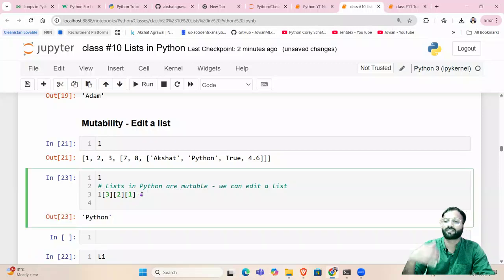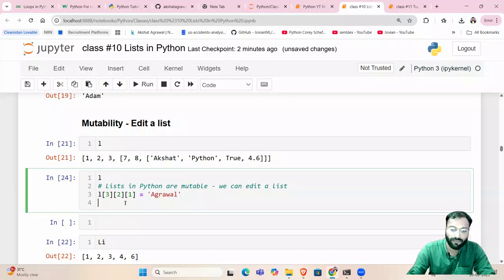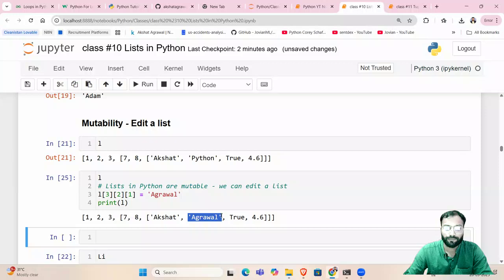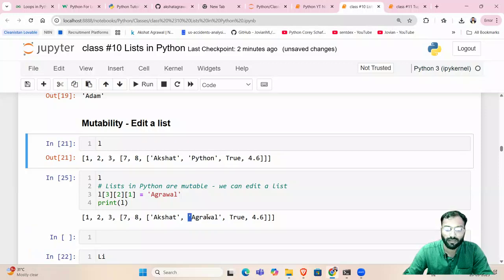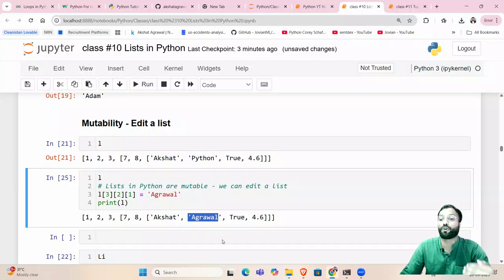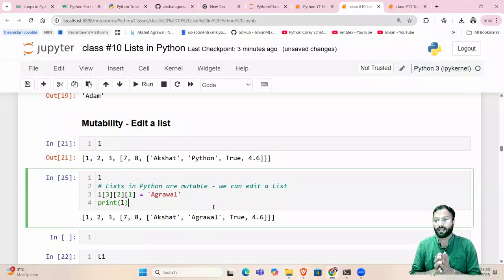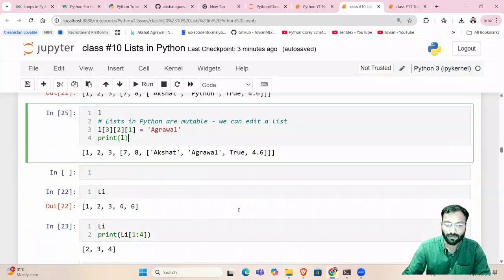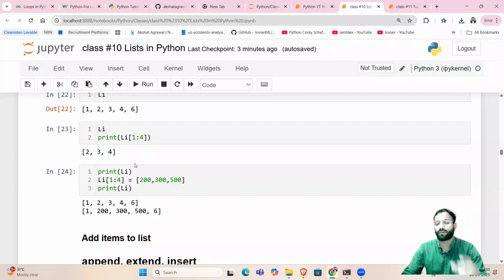Now, if I want to change this with something else, let's say Agrawal, right? So this can be changed. See, this element I am assigning the value Agrawal. So let's see if it changes or not. Now, if I print L again, you will see Agrawal. Previously it was Python, now it is Agrawal. And this change has been done in the original list. So this suggests that lists are mutable. We can edit the data inside the list. We can update any data inside the list, right?